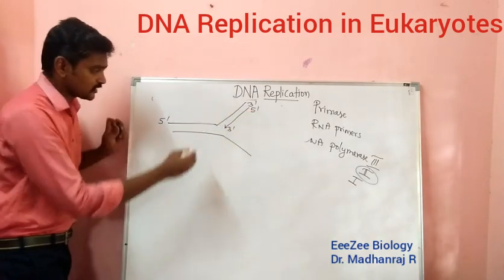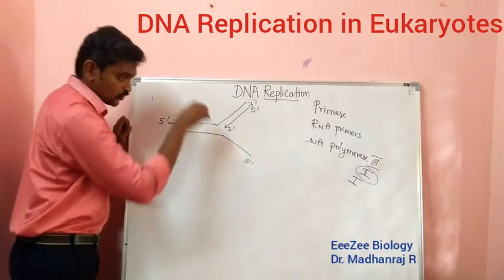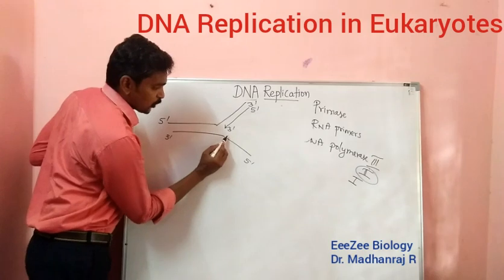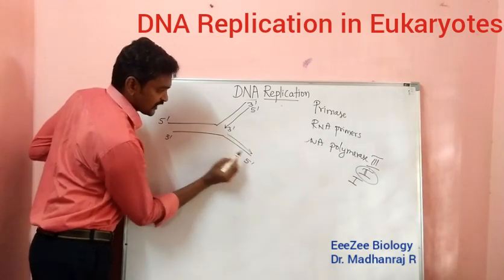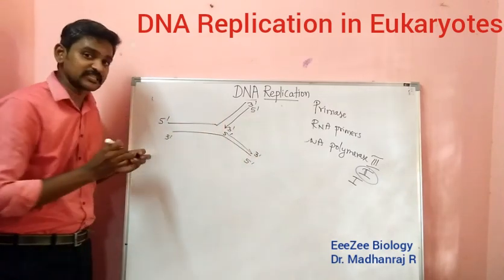It will be going like this. In the opposite direction you have 5 prime here, 3 prime here, so from this direction it has to be formed. From here to here it will be forming like this, 5 prime to 3 prime. So one single strand has been formed.